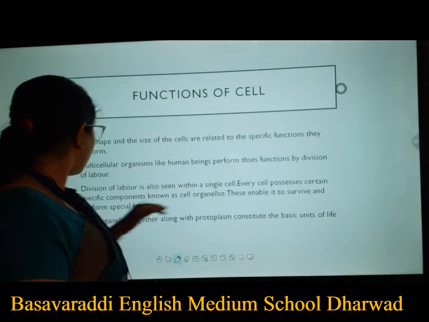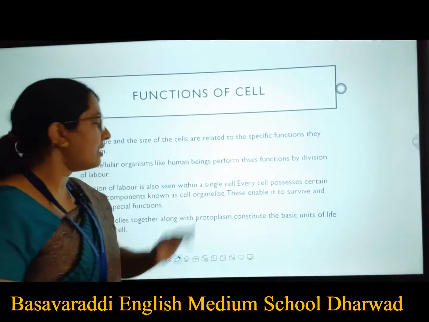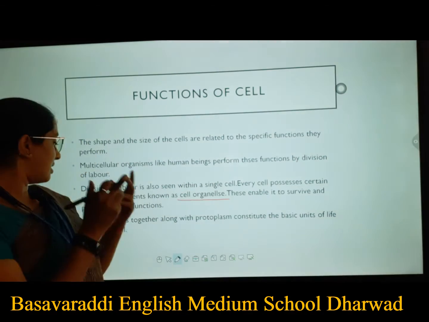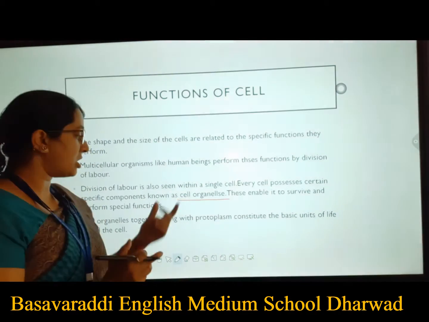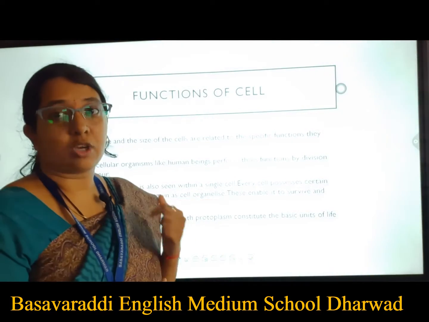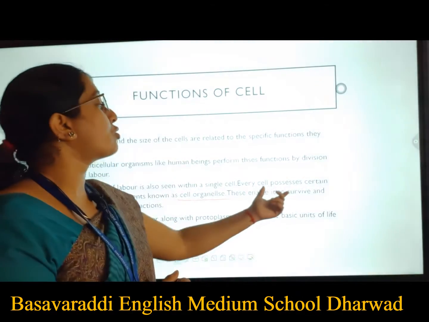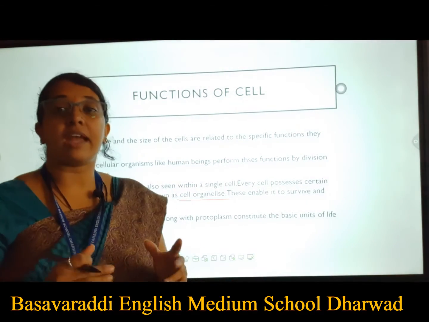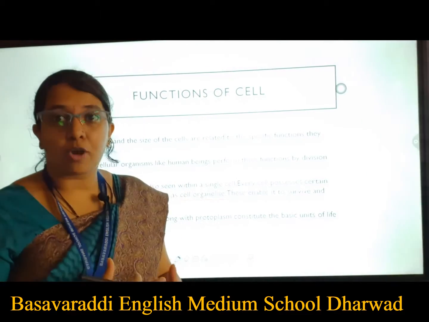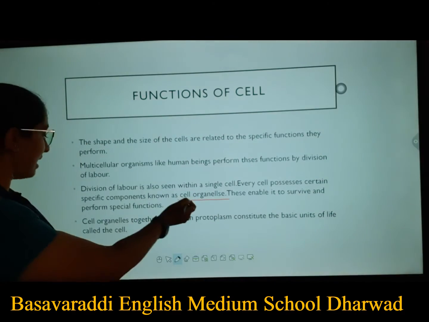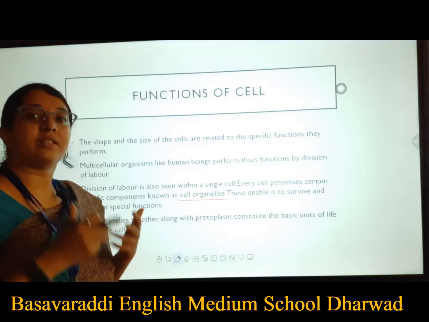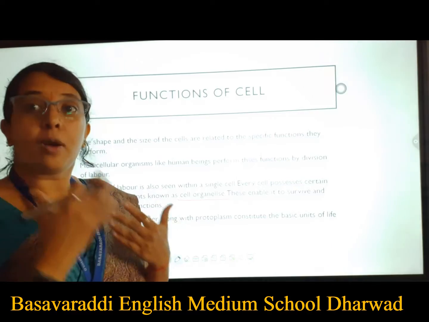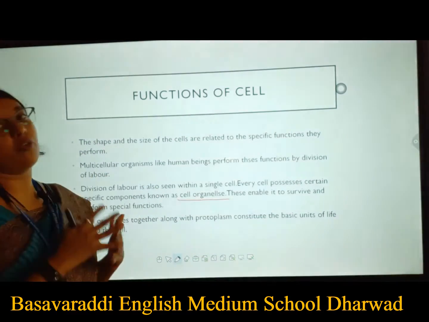Every cell possesses certain specific components known as cell organelles. That means each cell has its very specific kind of components, and we call them cell organelles. These enable it to survive and perform specific functions. So when we say a cell is living and performing functions, how does it perform? It performs with the help of these cell organelles because they help the cell to survive. If the cell has to survive, all these cell organelles have to function properly, in a proper channel.